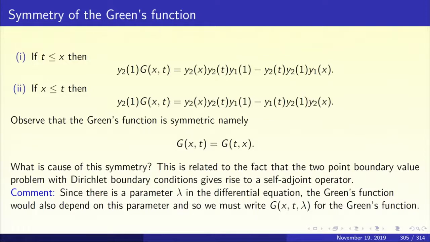Now, look at the right hand sides. The two first terms on the right hand sides match. Look at the second terms, y2t, y2 of 1, y1x and y1t, y2 of 1, y2 of x. Now, y2 of 1 is common. The other two terms are y2t, y1x and y1t, y2 of x. So, when you replace x by t and t by x, these terms get interchanged. In other words, we have proved that the Green's function is a symmetric kernel. G of x t is the same as g of t x.